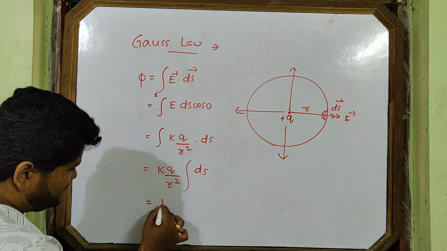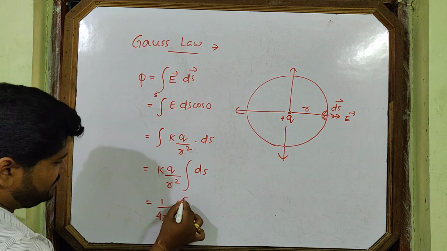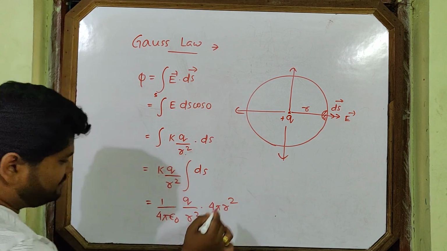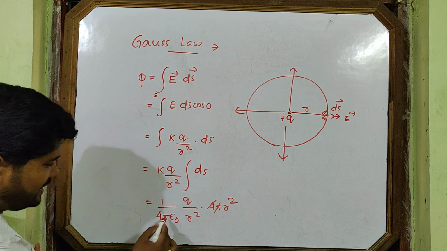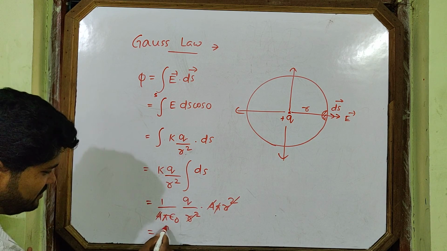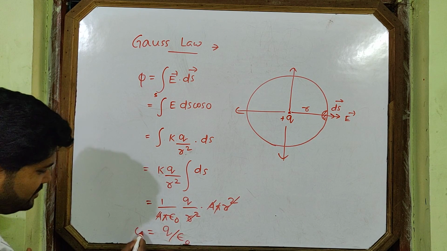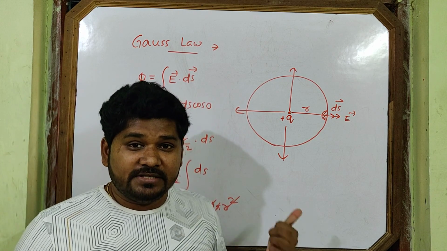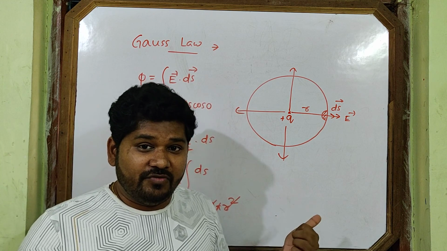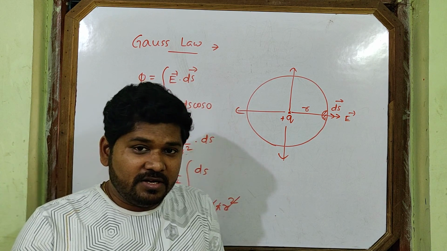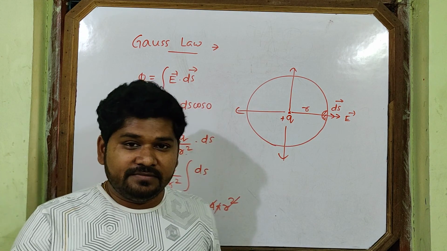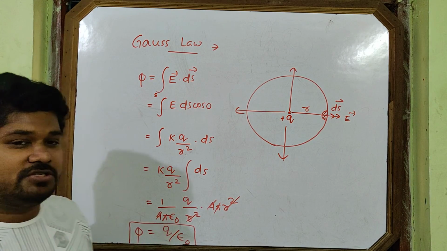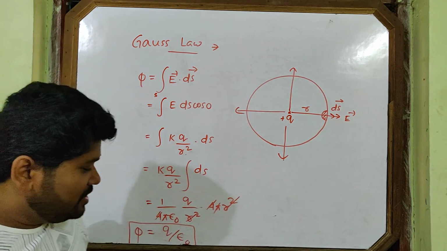K is 1 by 4 pi epsilon naught if it is vacuum. What is the ds integration? 4 pi r square. Now you see 4 pi cancels, r square cancels. What will remain? Q by epsilon naught. This proves Gauss law. It can come as a 2 marks derivation in the board examination: state and prove Gauss law. Statement half mark, proof 1 mark, and figure half mark. This is the mark distribution. You may get a question like this. So this is the proof of Gauss law. Is it clear now?